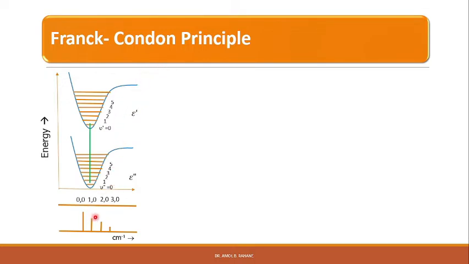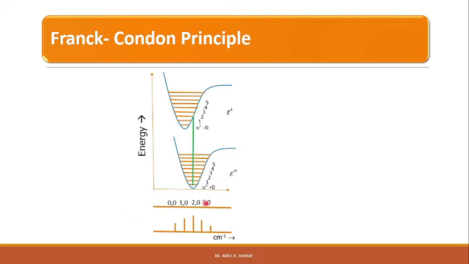states. That means the 1-0 or 2-0 or 3-0, etc. lines can appear because there is some probability of these transitions also. However, these lines will diminish rapidly in intensity, right? So they are shown here.